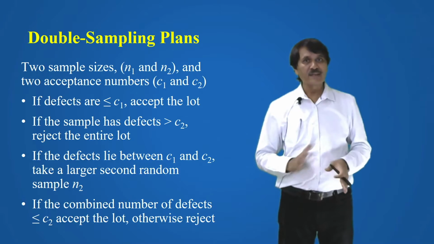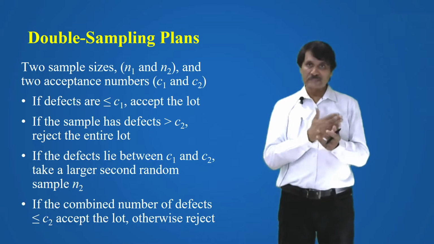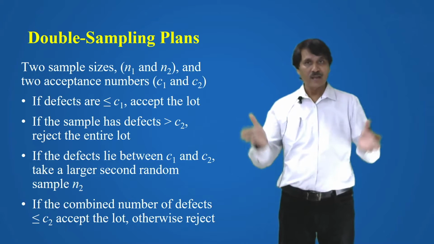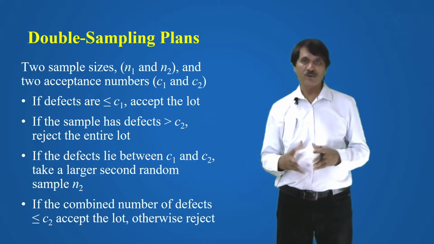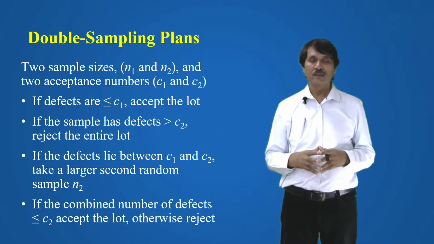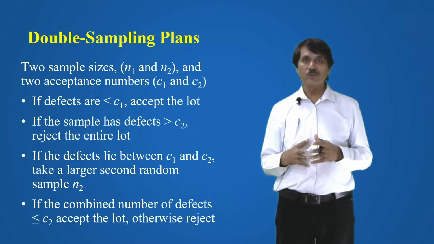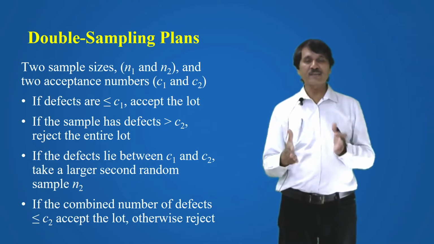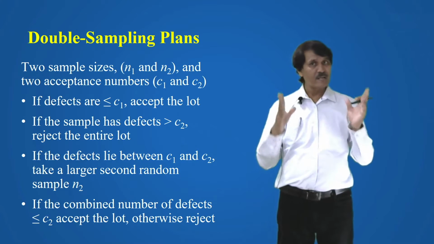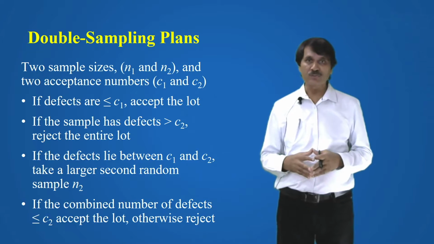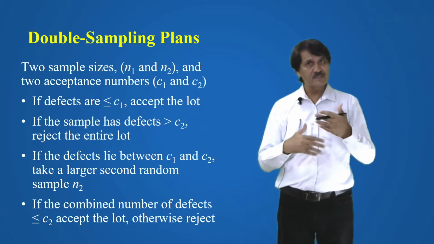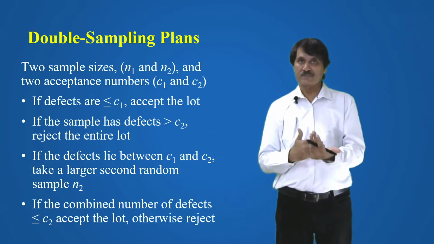But if the defects lie between C1 and C2, then you are taking a larger second random sample, of size N2, and going to inspect it. After inspection, if you find that the combined number of defects is less than or equal to C2, you are going to accept the lot. Otherwise, you are going to reject it. So this is a two-stage process.